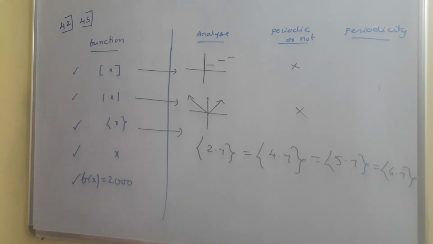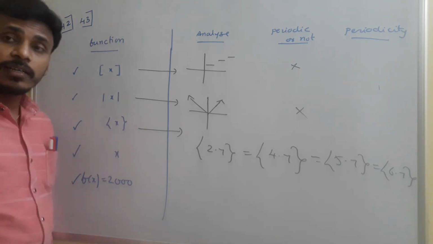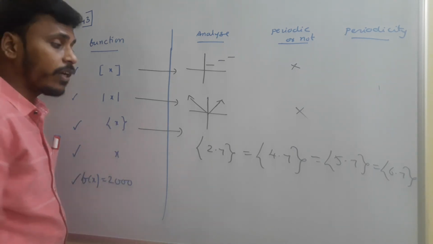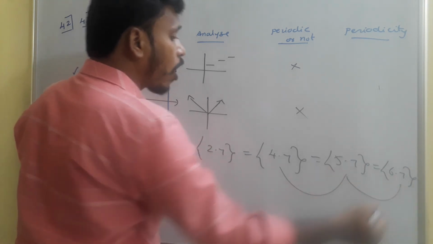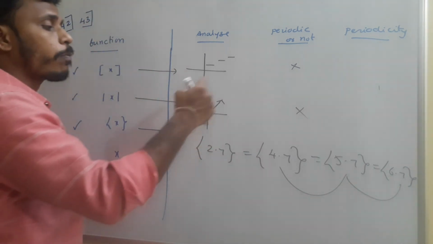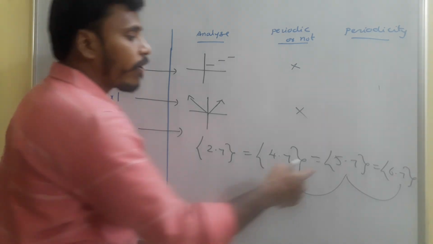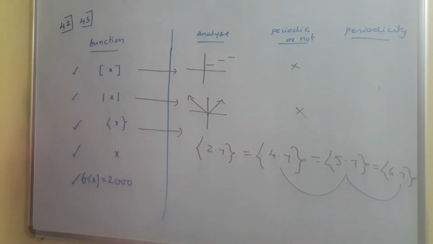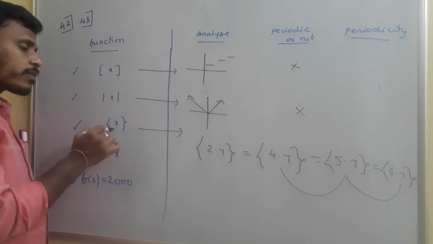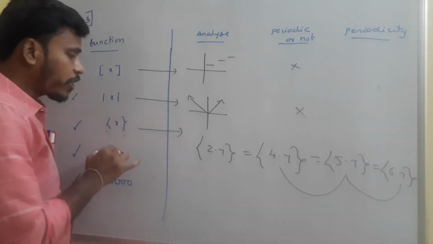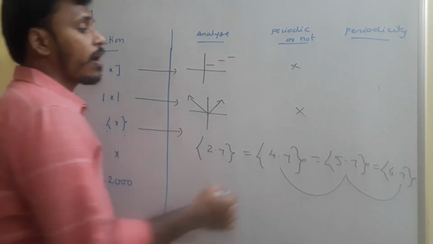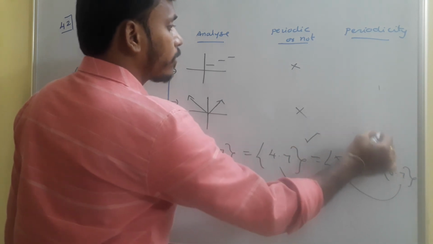For all these numbers, the fractional value is 0.7. In that sense, the fractional part of x shows the same behavior after an interval of length 1 unit: 4.7 to 5.7, 1 unit is the length; 5.7 to 6.7, 1 unit is the gap. For the fractional part of x, the function is periodic and the periodicity is 1.